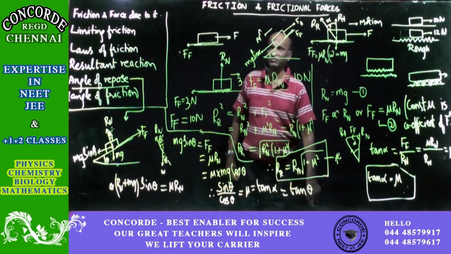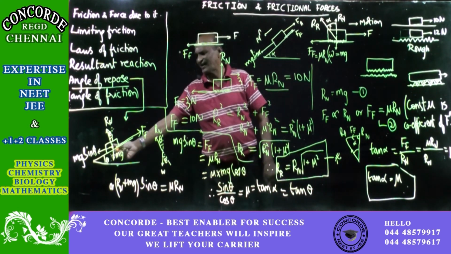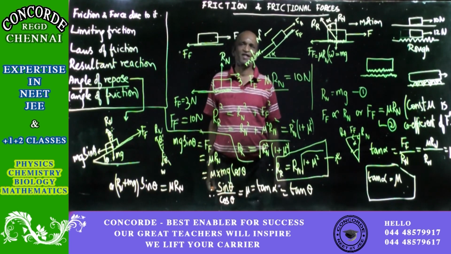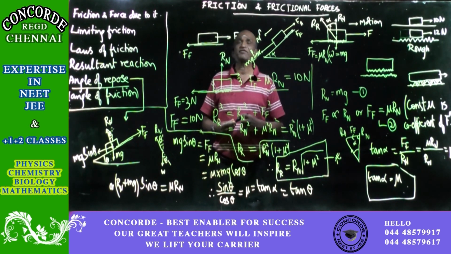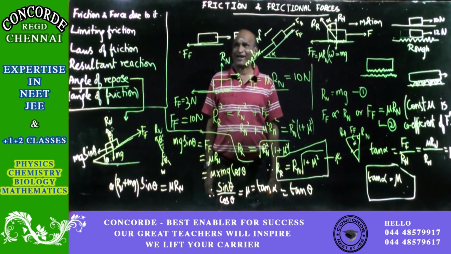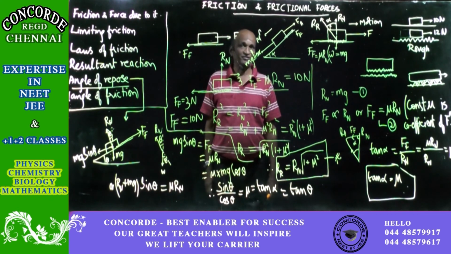If tan alpha is equal to tan theta, then the angle theta is called the angle of repose. So if the definition, or if the question is, what is angle of repose? The angle of repose for an inclined plane is the angle with the horizontal when a body is in limiting equilibrium. Then the angle of repose will be also equal to angle of friction.